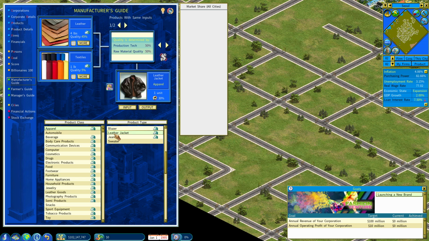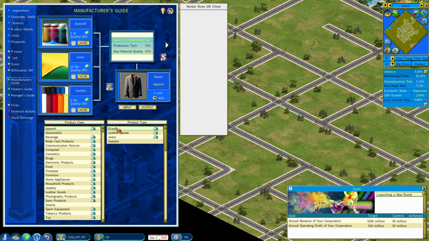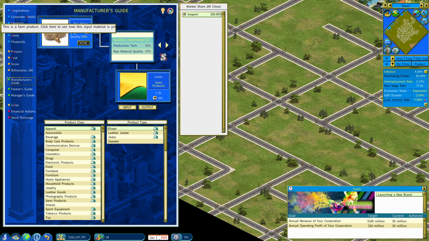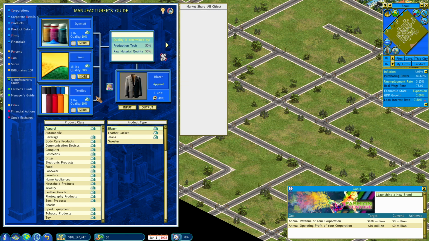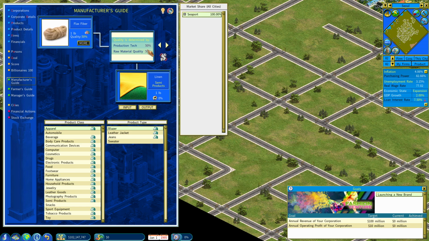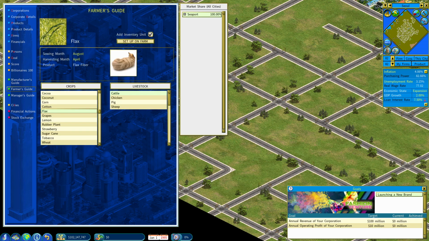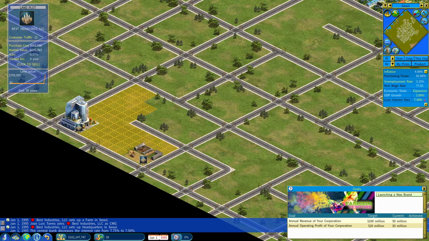So, although the textiles are all pretty low, that one's a big one though. Leather we definitely need. Leather and linen. Linen is flax fiber, which is also not being made. So we're either buying the linen or we're making the flax fiber to make the linen. And then of course all of these can have their own R&D. So you can see with linen, it's also 50-50. So we need good flaxseed and we need good R&D in this.